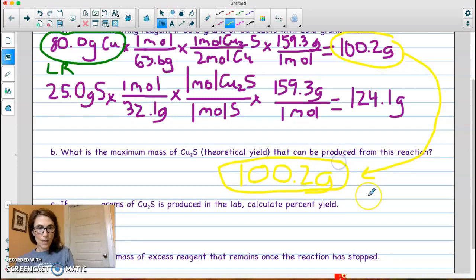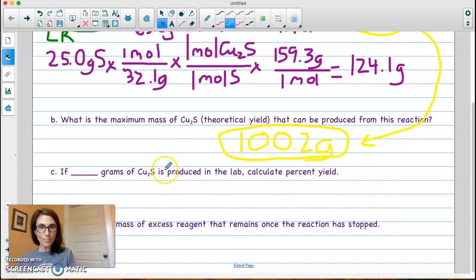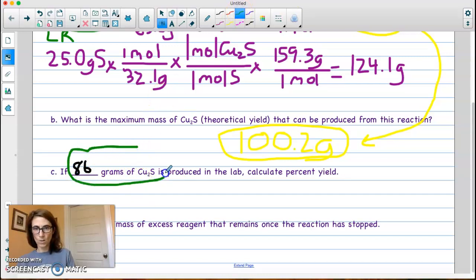Then part C. Let's go ahead and write it in, I can see I didn't complete that. Let's say 86 grams of Cu2S is produced in the lab, calculate percent yield. If you remember, percent yield is actual yield. So this 86 grams is our actual, and in part B we answered theoretical. So percent yield is actual yield divided by theoretical yield times 100.